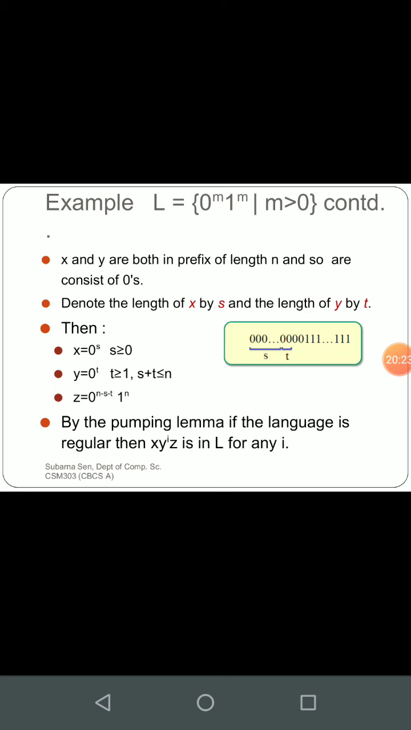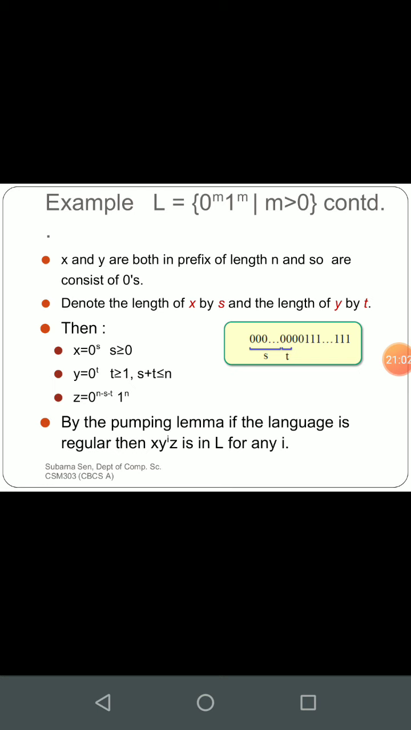So we have to design in this fashion so that some repeating portion is there, and what is before that will be treated as x, and the repeated portion will be treated as y. So x and y are both in the prefix of length n, and so consist of zeros. The length of x and y can be equal to n or lesser than n. So you cannot consider the length of x and y to be more than n.